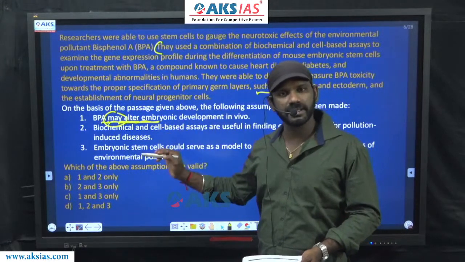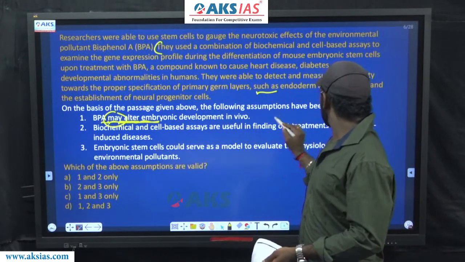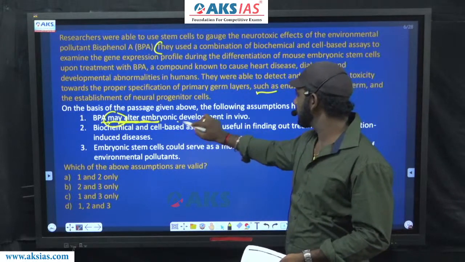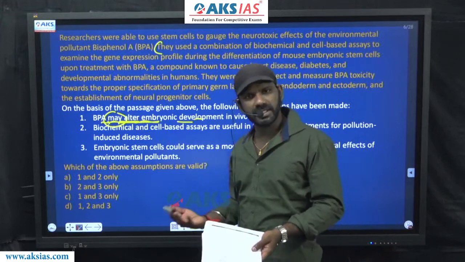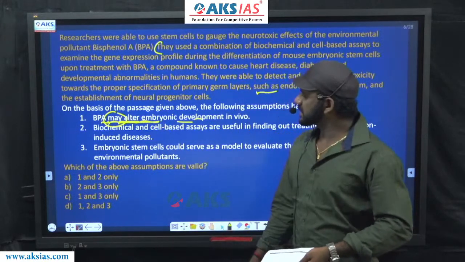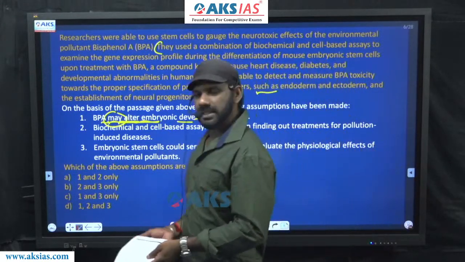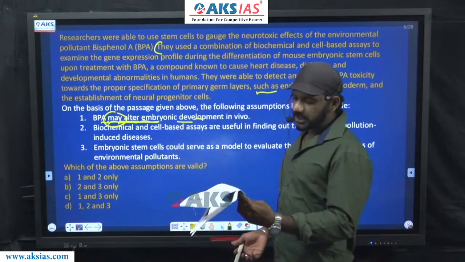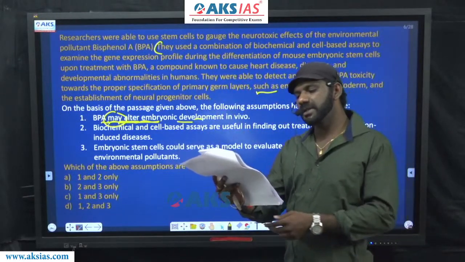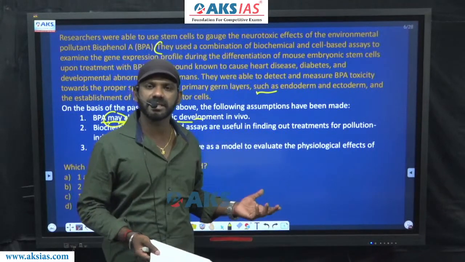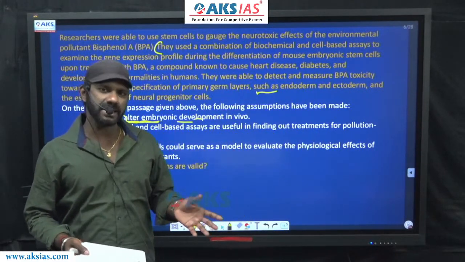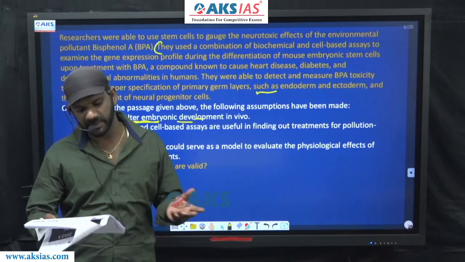So in statement 1, we have mentioned about the sentence in the paragraph, and some piece of information goes beyond the paragraph. It is a doubt, completely fine. If I replace may with will, BPA will alter embryonic development in vivo, this is also completely fine. Will and would offer fact, may and might offer doubt. As I told you, assumptions can be facts as well as doubts.